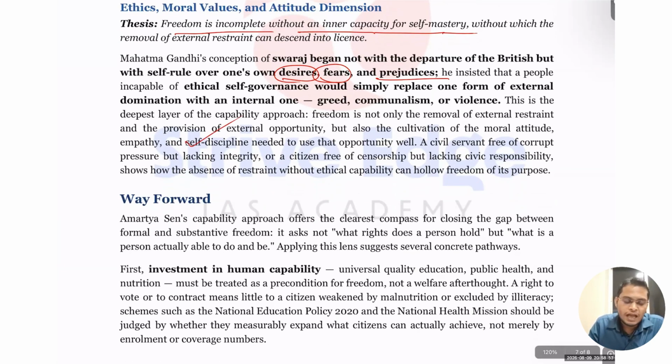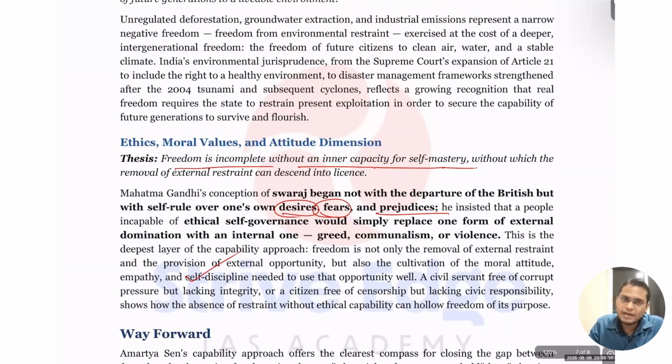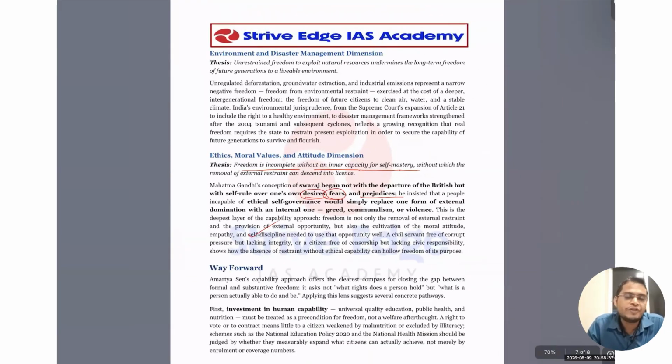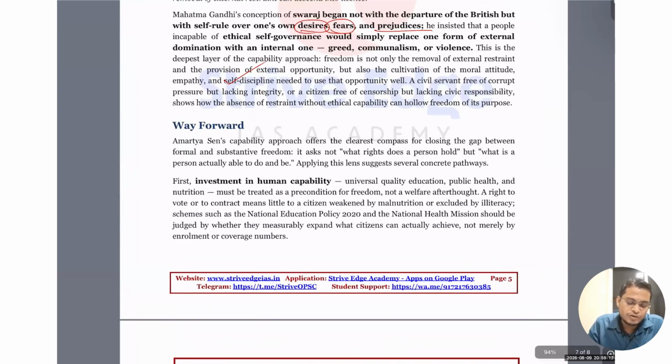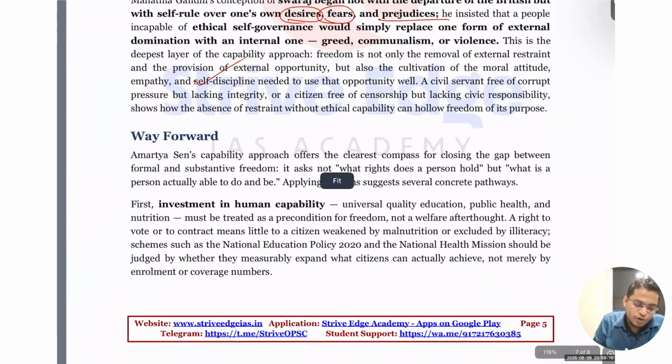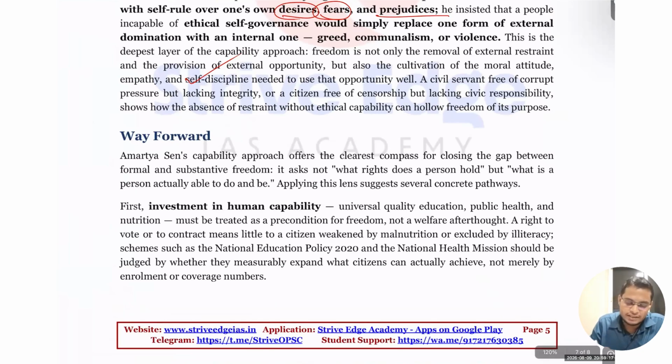So after discussing all these things, sometime here we have to give some way forward, how we can promote positive freedom from the negative concept of liberty. So from absence of restraint to positive freedom, we have to promote. So you have to discuss here. Amartya Sen, I think you know about the capability approach, you can discuss here. It is the clearest compass for closing the gap between formal freedom, just absence of restraint, and substantive, that is, real freedom.